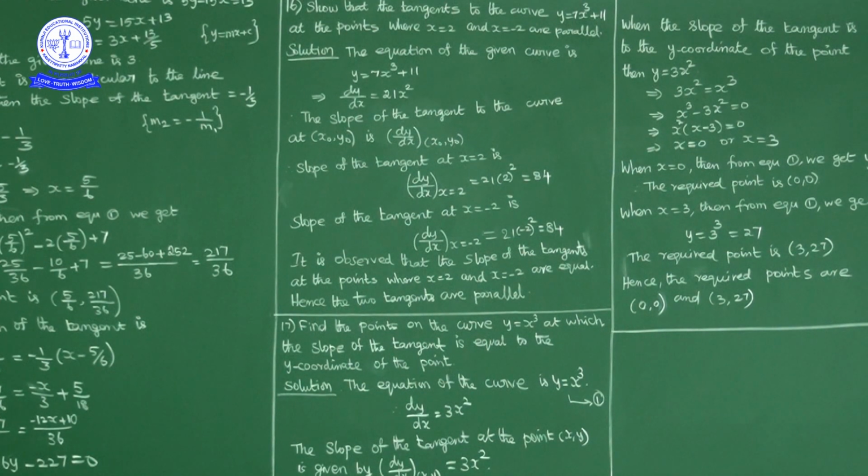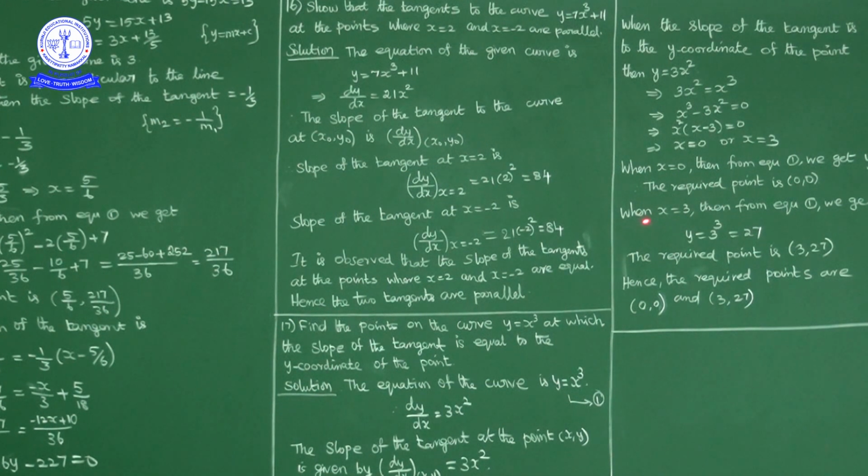When x is equal to 0, what is y? Substituting in the first equation y is equal to x cube, when x is 0, y is also 0. So one required point is 0 comma 0, because the slope of the tangent at 0 comma 0 is 3x square. When x is 0, dy by dx is also 0, which is equal to the y coordinate at 0 comma 0, that is 0.